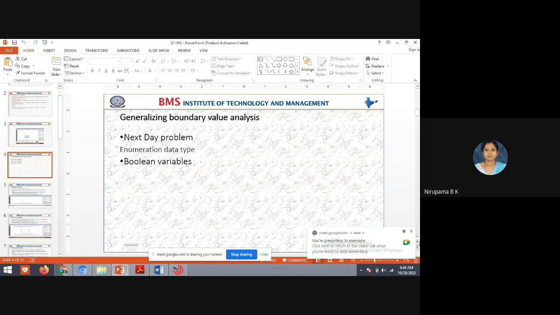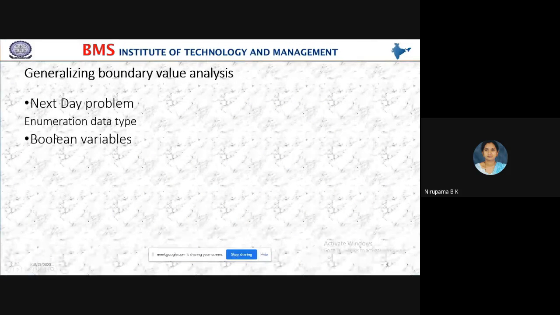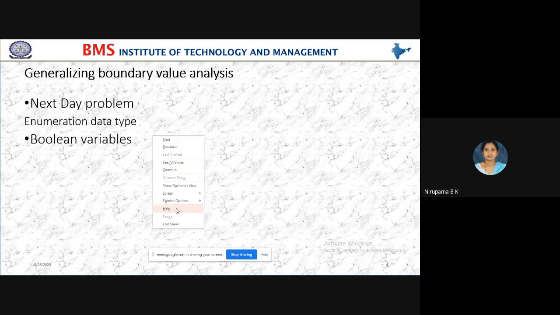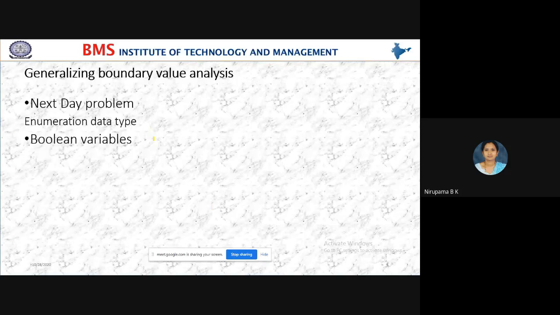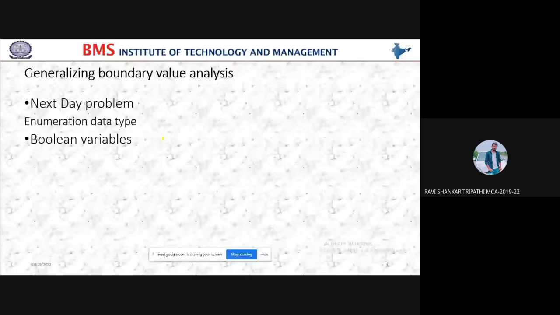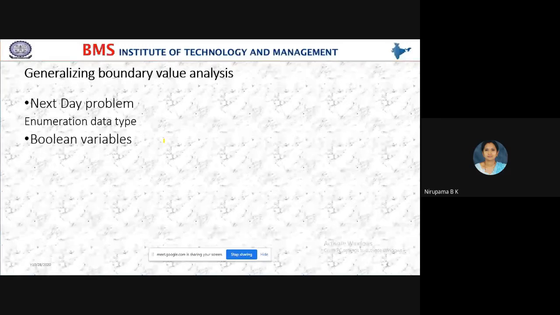Yes, and one more thing, students. Here we have Boolean variables also. For a Boolean variable, what is the boundary value? Yes, students, for a Boolean variable, what is the boundary value? Respond. 0 and 1. Yes, once again, come again. 0 and 1, ma'am. Yes, correct. 0 and 1, or we can say true or false.